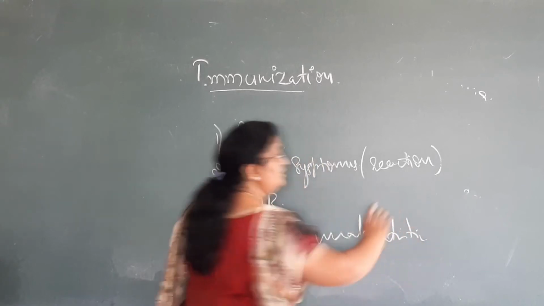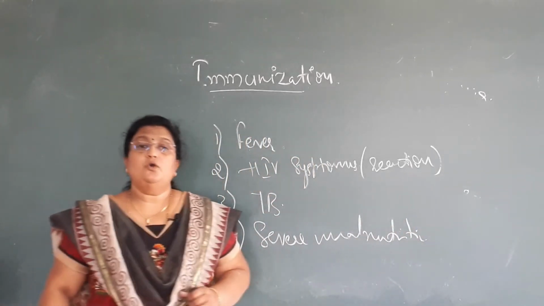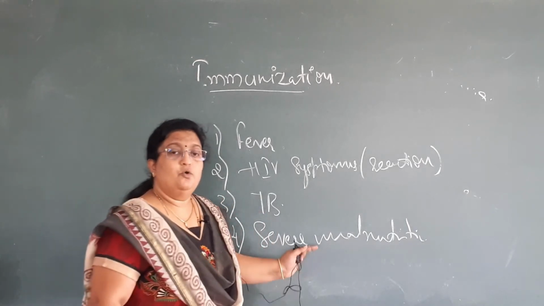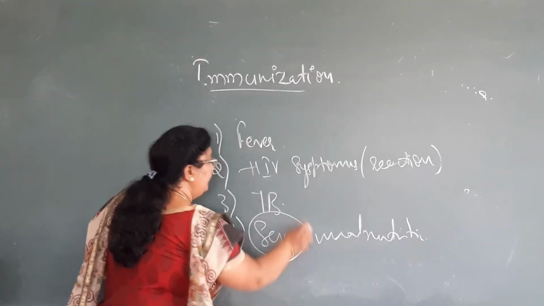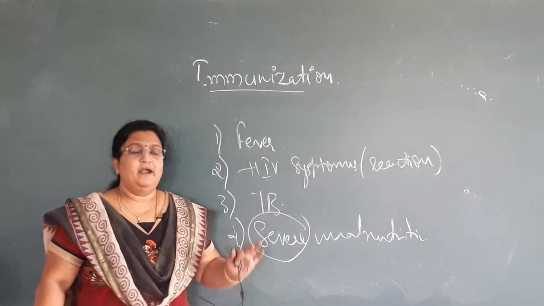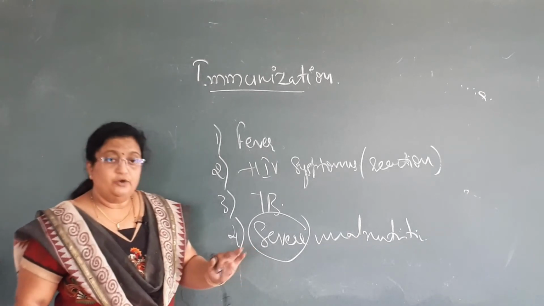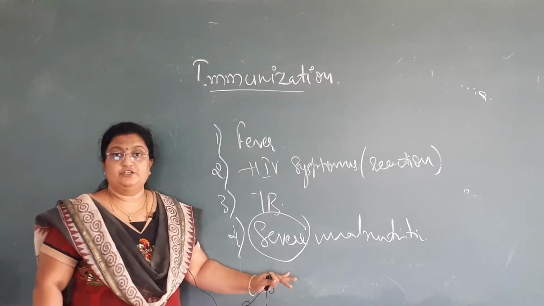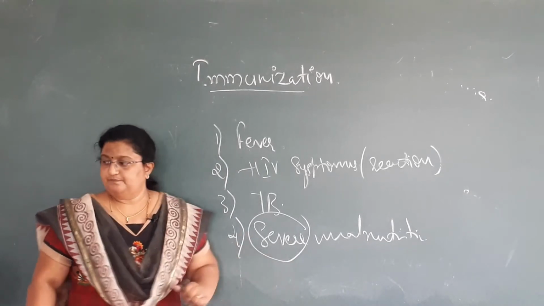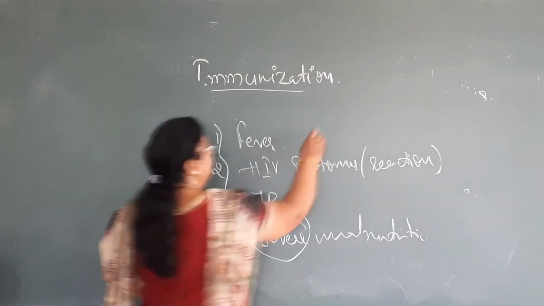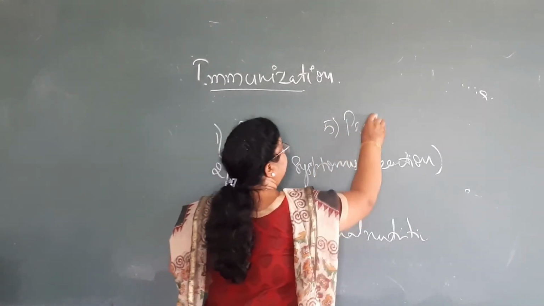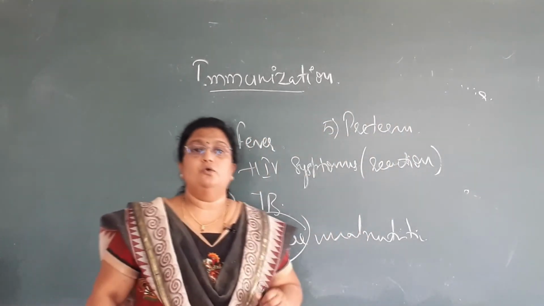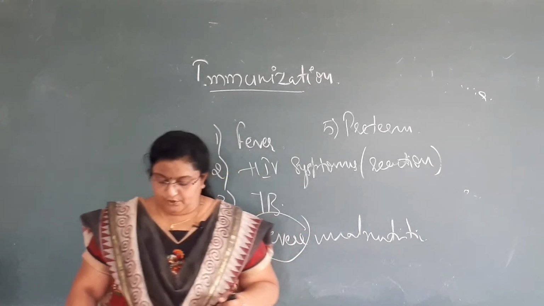In severe malnutrition, the child will be immunocompromised, that is, the immunity level will be very low. See, I am using the word severe here. Mild to moderate malnutrition is okay to go for vaccination, but when the child has severe malnutrition, never go for the vaccination. Then the fifth one: if the child is preterm, then also one should not go for the vaccination, same, the immunity level will be low.